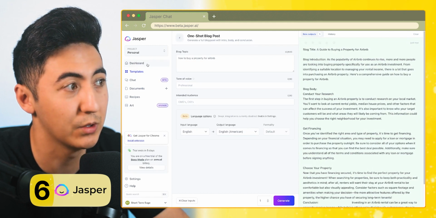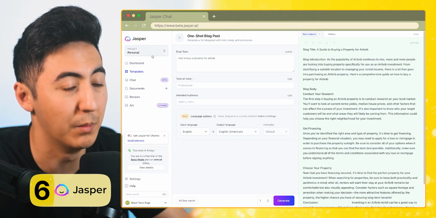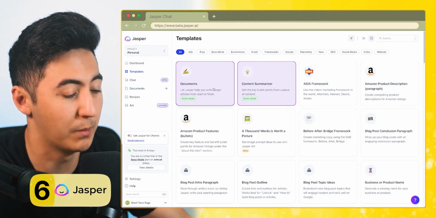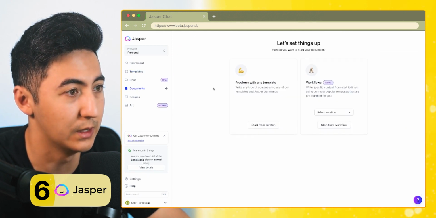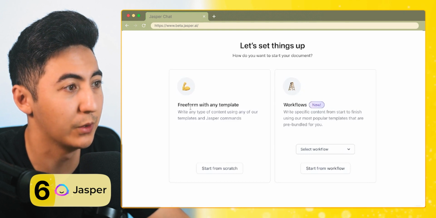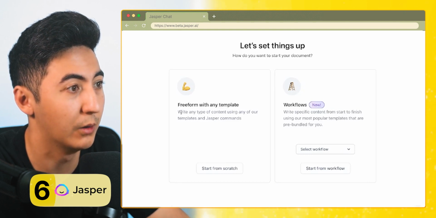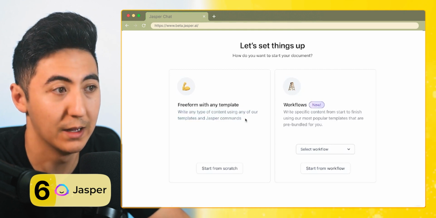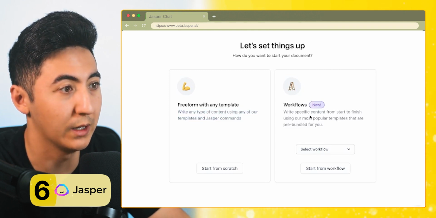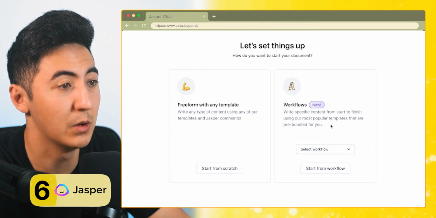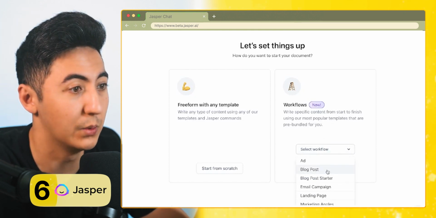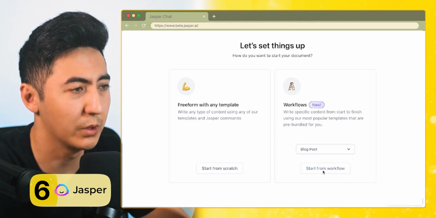So maybe there's another option where we can get a little bit more of a robust blog post. I would probably be using Jasper for my blog, so I want to create a document, and then we have the option between free form with any template or a workflow. Well, the free form is going to be using any of the templates and then Jasper commands, and then workflows is writing specific content from start to finish using the most popular templates that are pre-bundled for you. I'm going to use the workflow and use one of their blog post templates. We're going to start workflow.